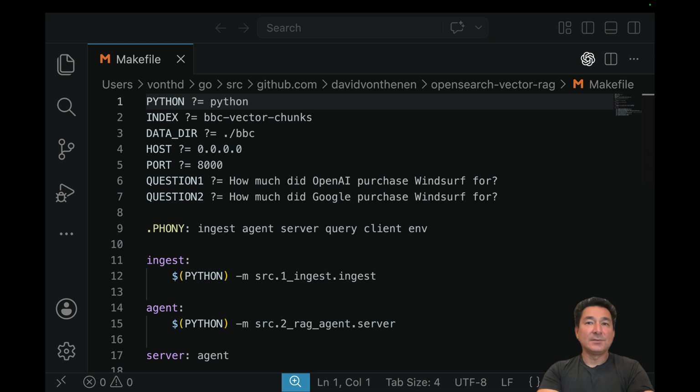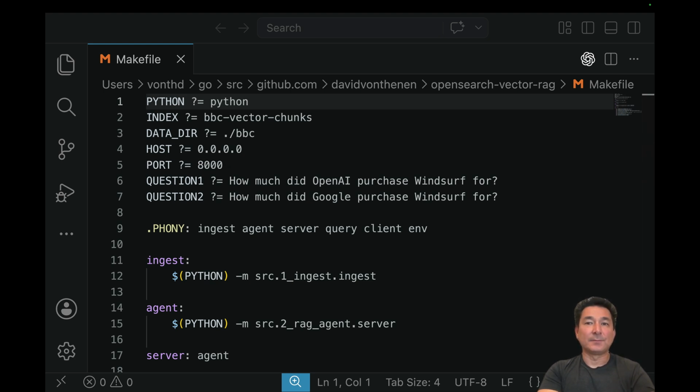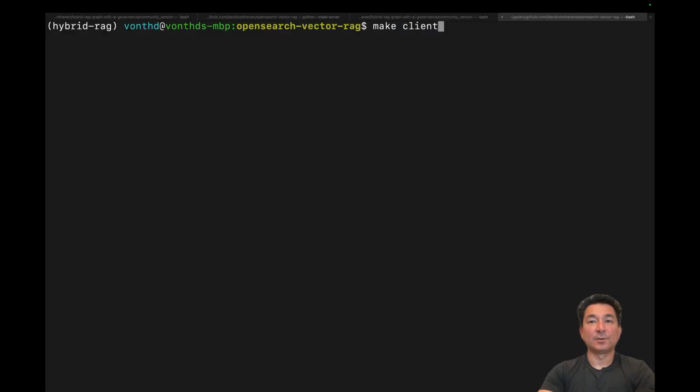We're going to use these news events to explore how semantic similarity search, although great for finding similar text, can potentially lead to inaccurate answers. We've already ingested our dataset, and we're going to ask two questions. How much did OpenAI purchase Windsurf for, and how much did Google purchase Windsurf for? So let's go ahead and run our two prompts.